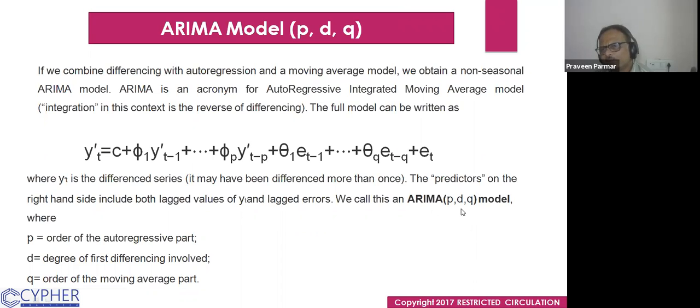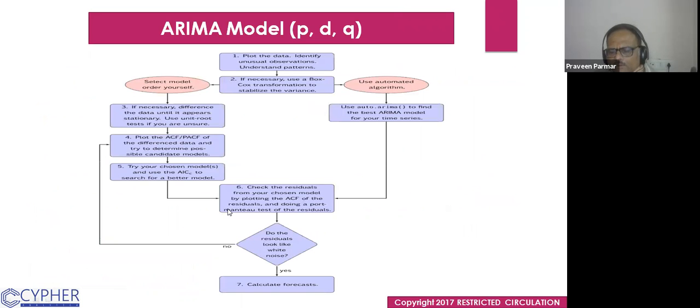We call this the ARIMA(p,d,q) model, where p is the order of the autoregressive part, d is the degree of first differencing involved, and q is the order of the moving average part. These are little bit complex models. So this was all about the theory that I explained to you.